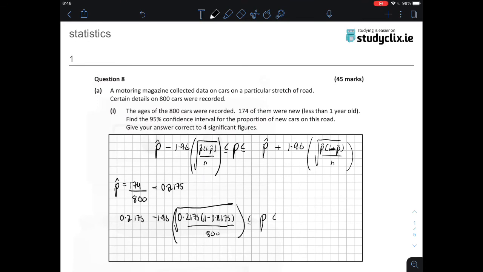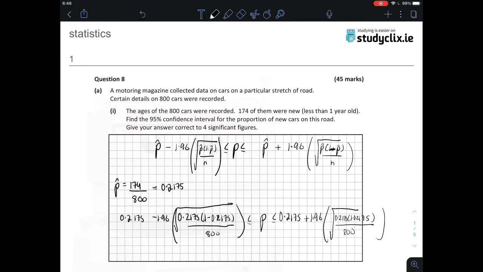And then we do the exact same thing on the other side, except we have a positive sign. So 0.2175 plus 1.96 times the square root of 0.2175 times 1 minus 0.2175 all over 800.